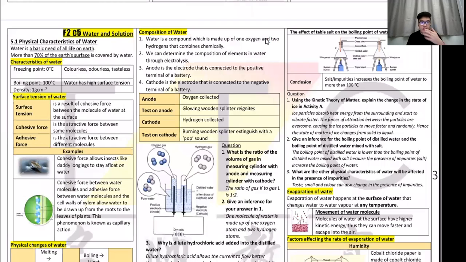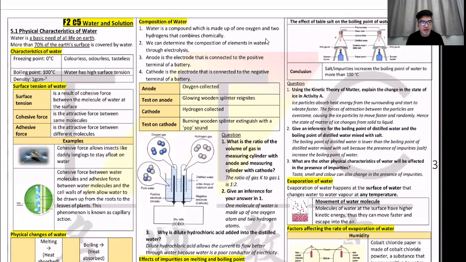All right. So, today what are we going to do? Today we are revising chapter 5 of Form 2. We are doing revision for today. You should have your October notes by now. If you don't, I'm sorry, because it might be on the way. It's already sent out, but whether you receive it or not does not depend on us. Anyway, we are doing revision for chapter 5, which is water and solution.